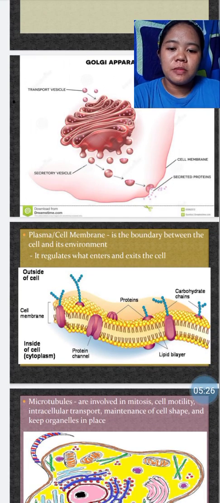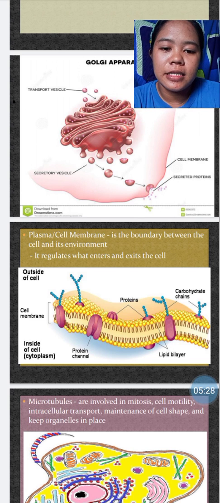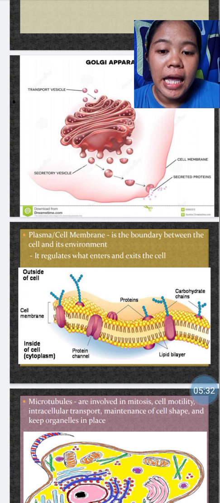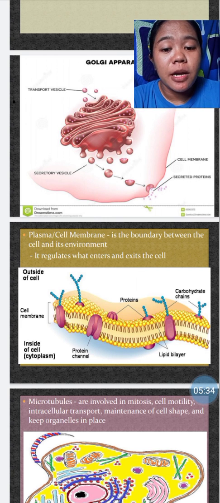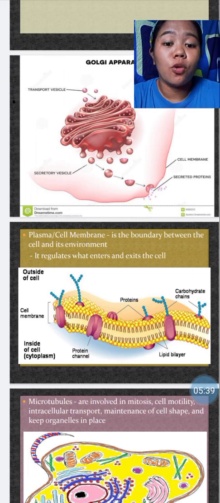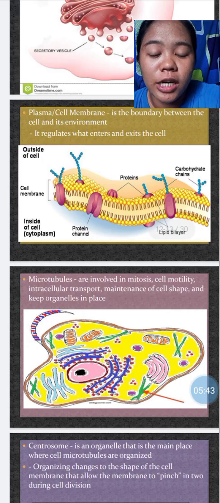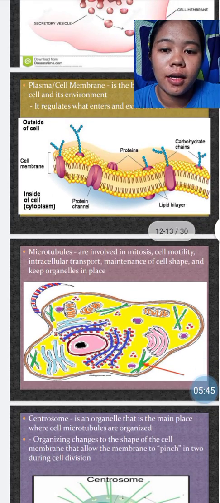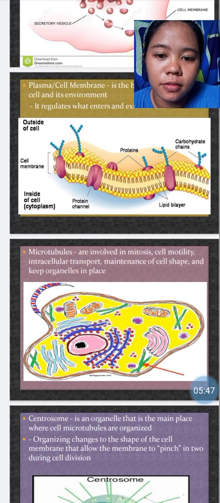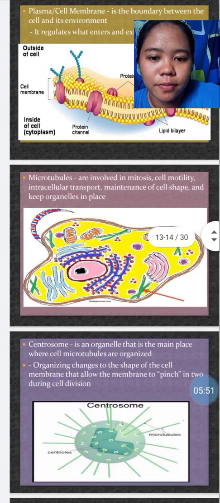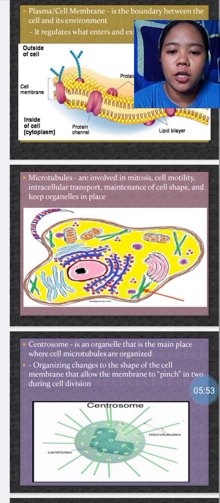Next is the plasma membrane or cell membrane. It is a boundary between the cell and its environment. Yung plasma membrane, siya po yung nagre-regulate ng pumapasok at lumalabas sa ating cell. We have here the diagram, as you can see, the outside of the cell and the inside of the cell or the cytoplasm.